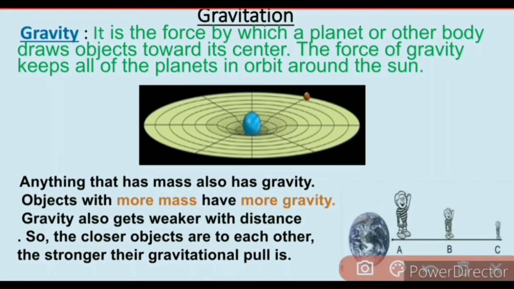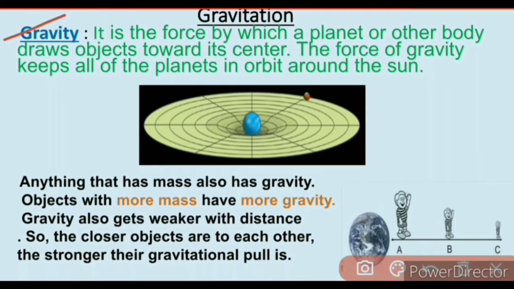Here we have the definition of gravity. It is the force by which a planet or other body draws objects towards each other. That means objects with mass are attracted to each other, that is gravity. Gravity depends only upon the masses of the two attracting bodies and their distance from each other. Here we have an example. The force of gravity keeps all the planets in orbit around the Sun.